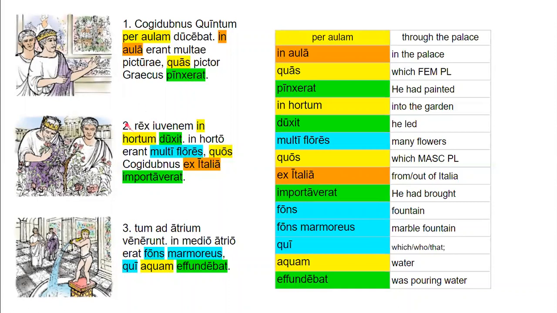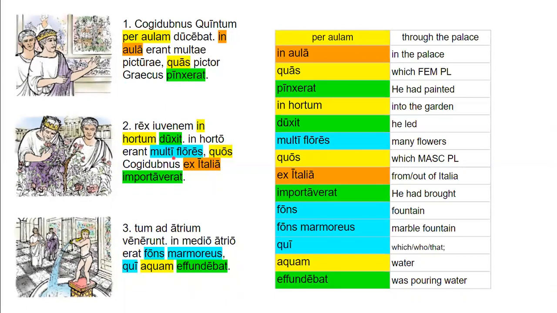All right, so down here, rex iuvenem in hortum duxit. So the king led the youth into the garden. So perfect tense verb, in plus accusative means into. In horto erant multi flores quos Cogidubnus ex Italia importaverat. So in the garden were many flowers, which Cogidubnus had imported from Italy.